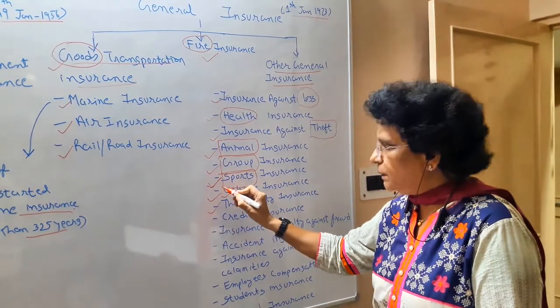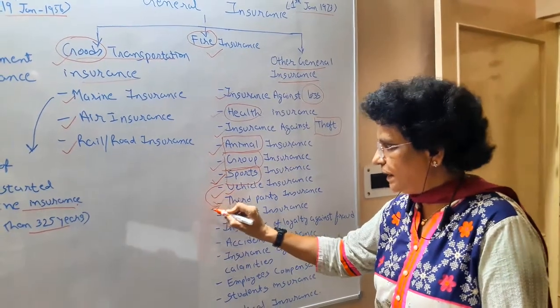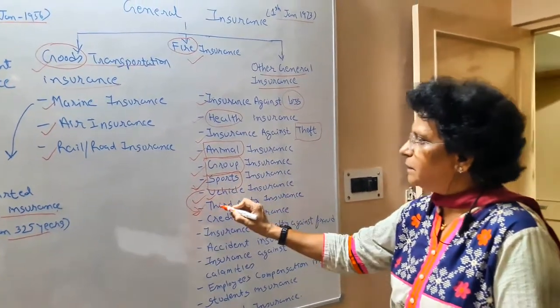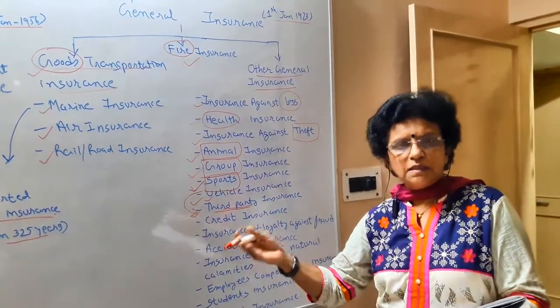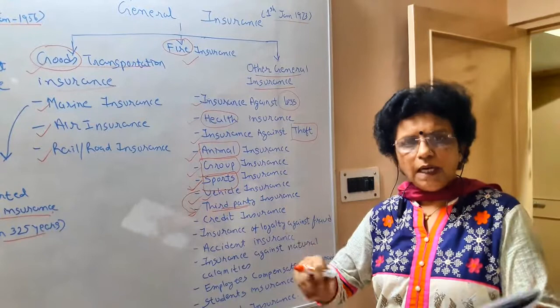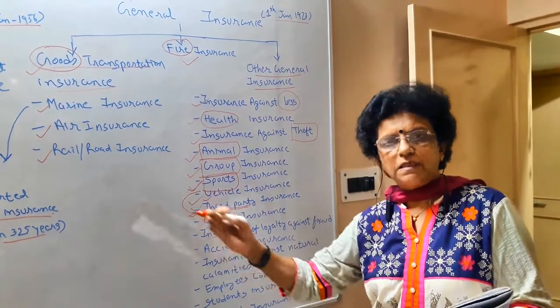Now the owner purchased the vehicle, there is a risk that they may damage a third party. Third party means a layman who has no concern with a vehicle, but you are riding a vehicle and you damage the third party.